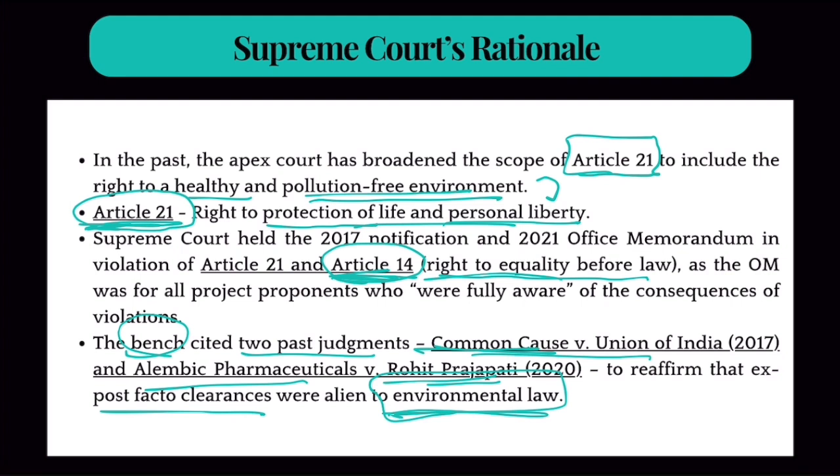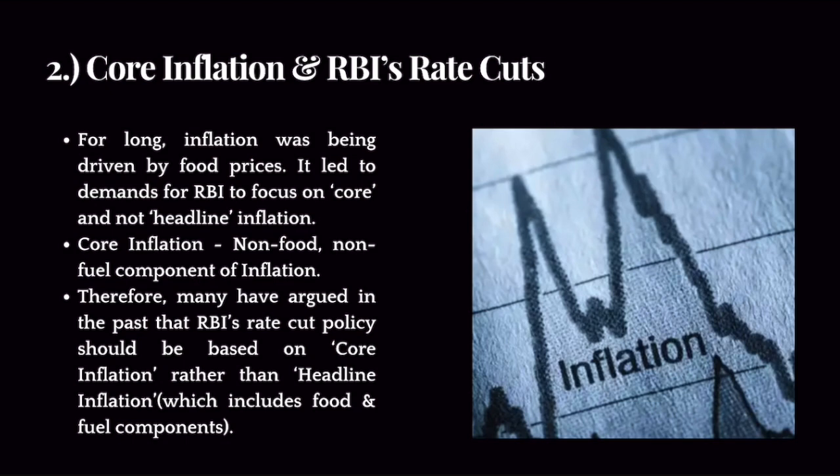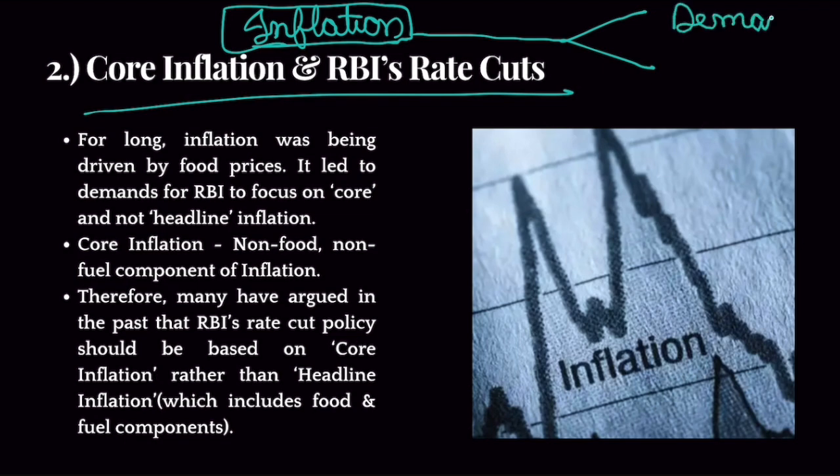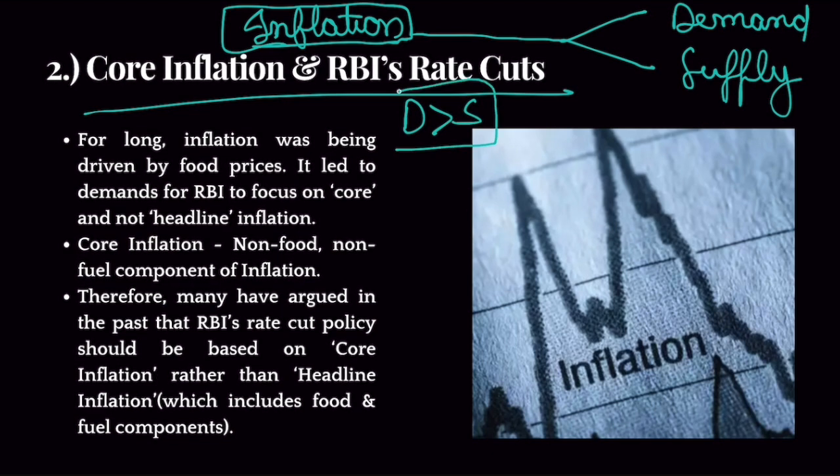Clear? All right, now let's move on to the second news item of the day, which is core inflation and RBI's rate cuts. Now hear me out carefully. Whenever there is high inflation, inflation is because of two factors. Prices rise because of the interplay of demand and supply of products. Inflation happens whenever demand is higher than supply.